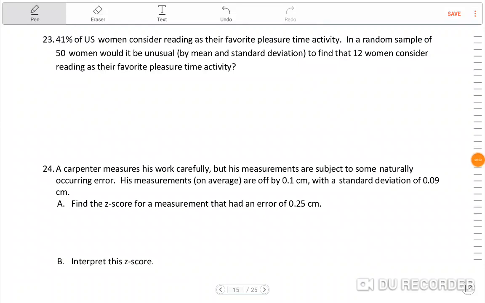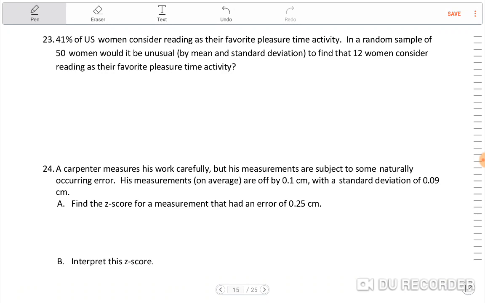All right, this is question number 23. And let's see what it says. 41% of U.S. women consider reading as their favorite pleasure time activity. In a random sample of 50 women, would it be unusual, by mean and standard deviation, to find that 12 women considered reading as their favorite pleasure time activity? Well, let's see what we have here.